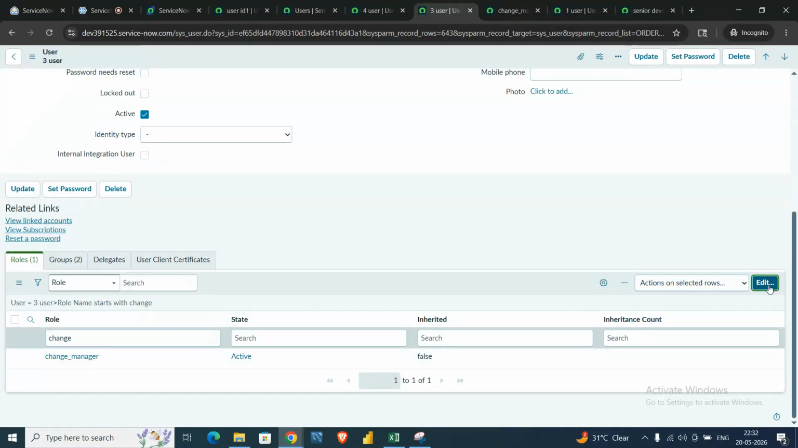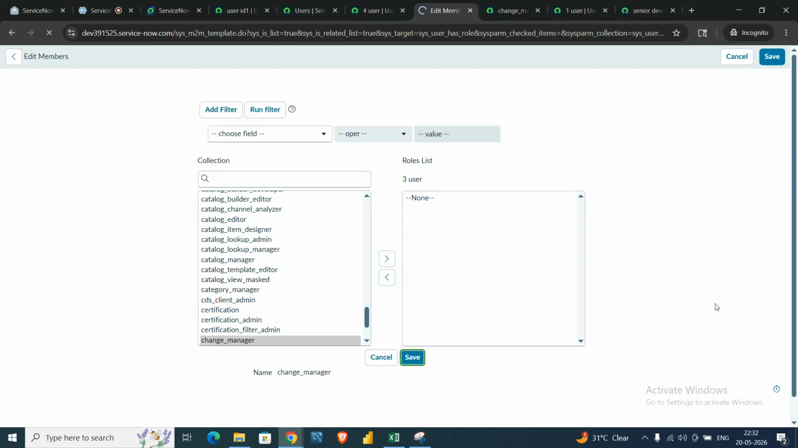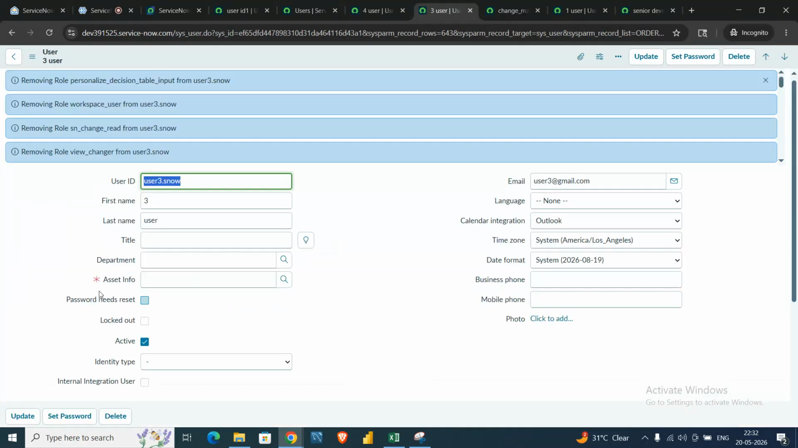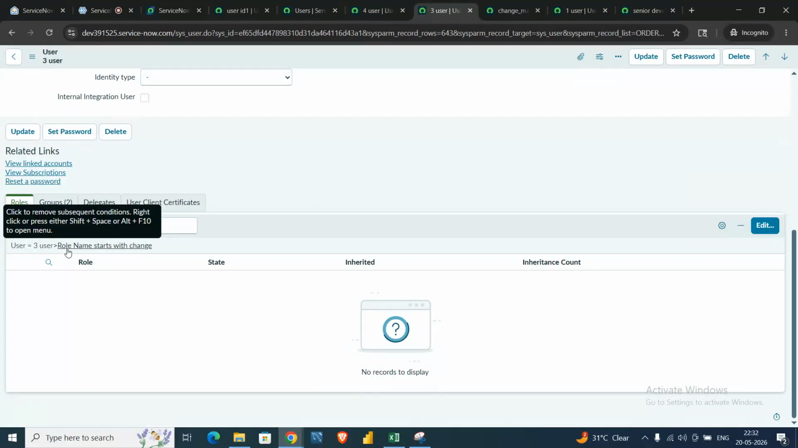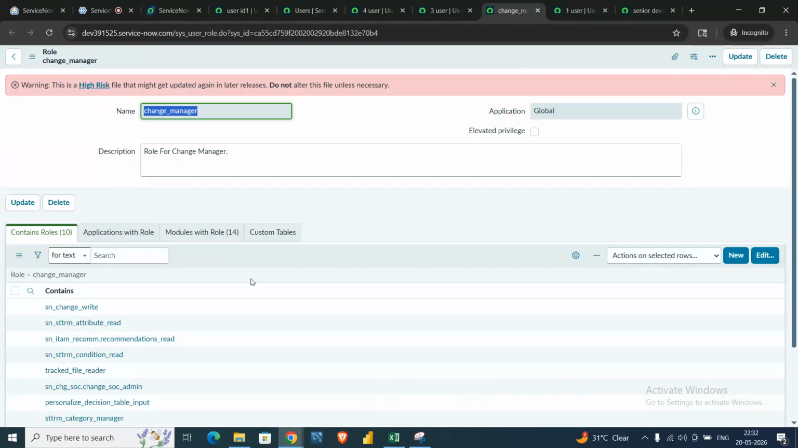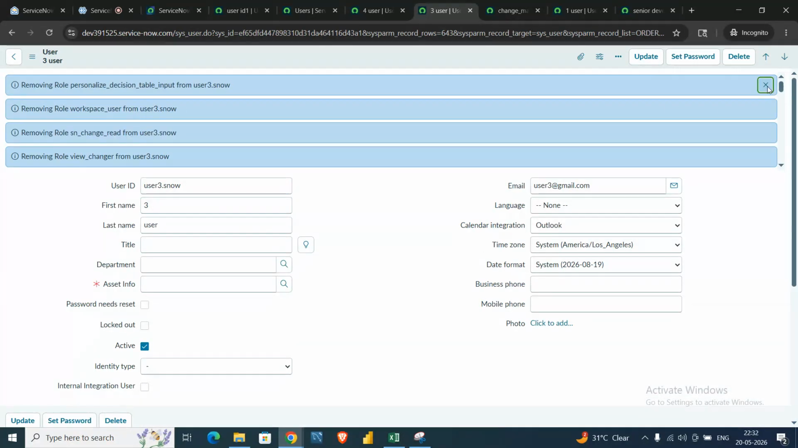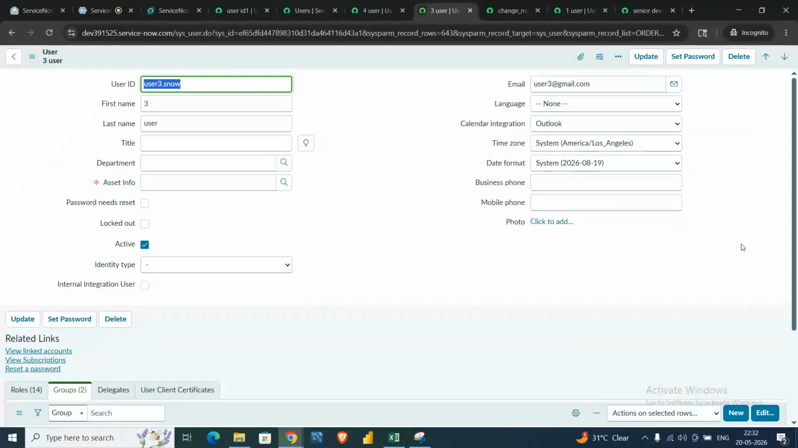Similarly, when I remove the change manager role from the user, as you can see, the following roles also got removed. Now only 14 roles are there, all the other roles are removed. So this is all about groups and roles manipulation in ServiceNow, and that's all for today. You can ask me if you have any questions so far.